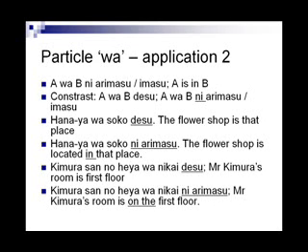A is the subject. It is to the left of the particle wa. B ni arimasu is a statement about A. This statement is to the right of the particle wa. B is a place. It is marked by the particle ni. Ni is another particle that identifies a location. Ni means at, in, on, etc. In this context, it's a location marker.